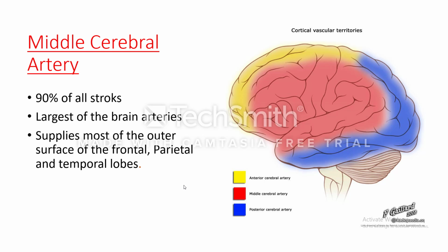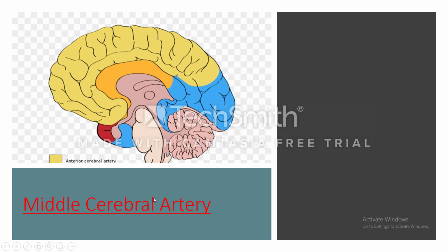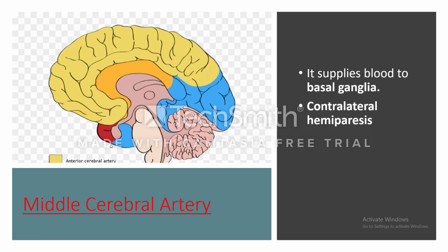largest of the brain arteries, and it supplies most of the outer surface of the frontal, parietal, and temporal lobes of the brain. This is also supplied by the middle cerebral artery. This is the basal ganglia. So it supplies the basal ganglia, and that is why when there is a middle cerebral artery stroke, you may see contralateral hemiparesis and hemisensory loss and homonymous hemianopsia.